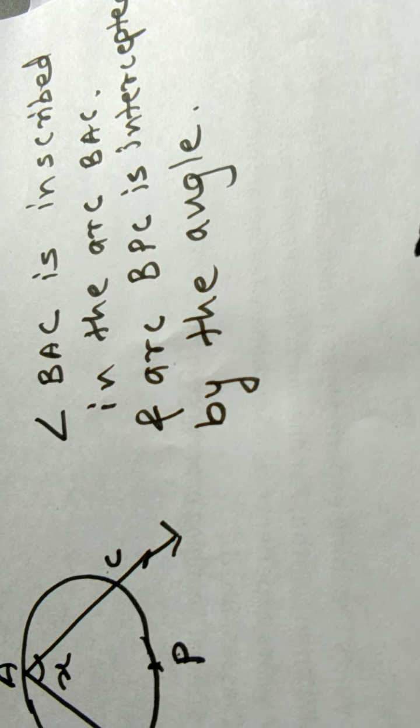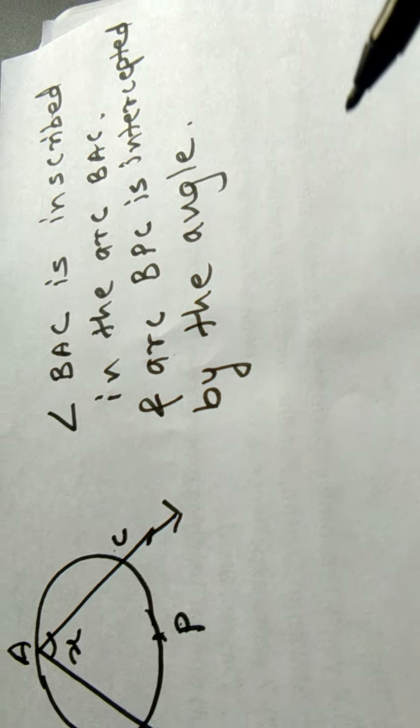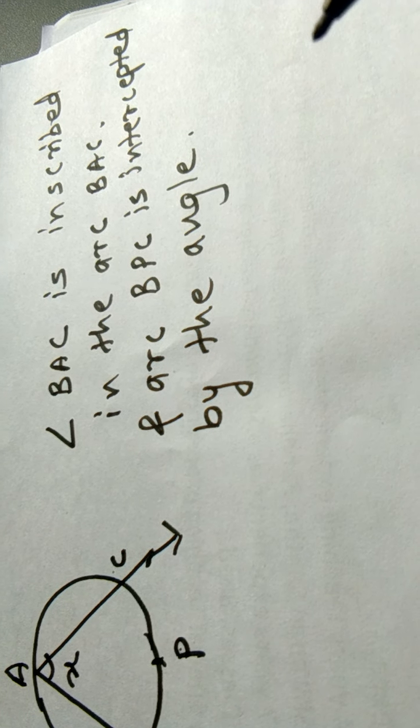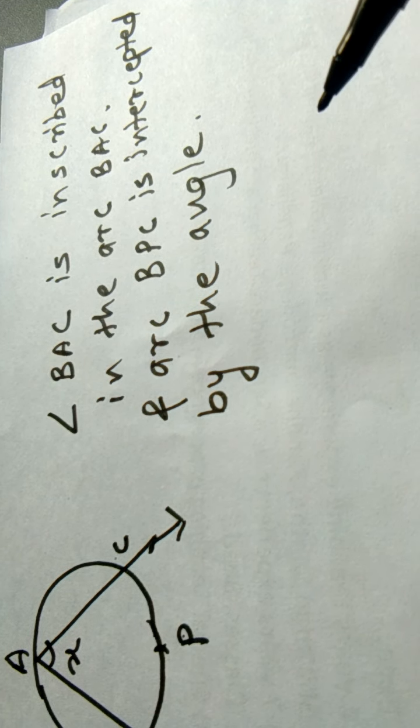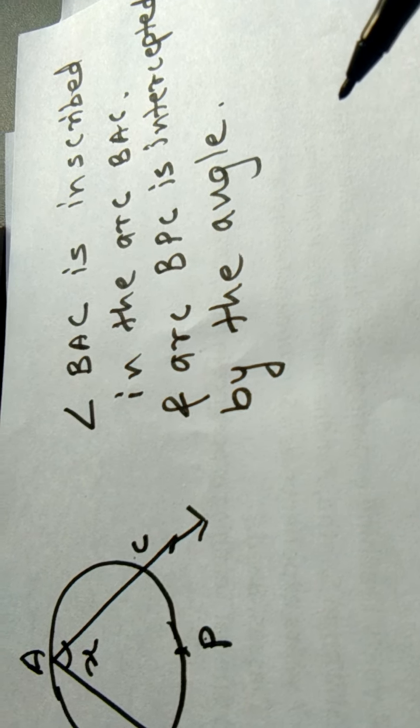Then what is the theorem? The statement of the theorem is: the measure of an inscribed angle is half the measure of the arc intercepted by it.